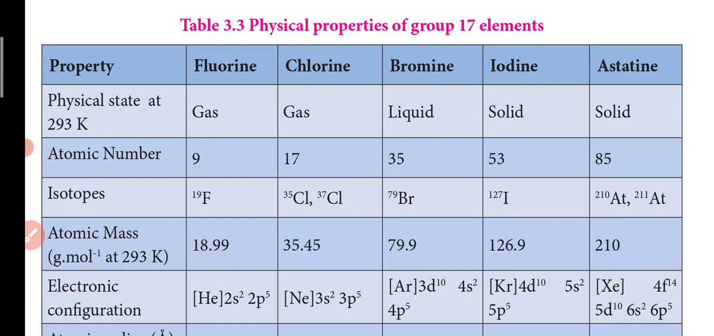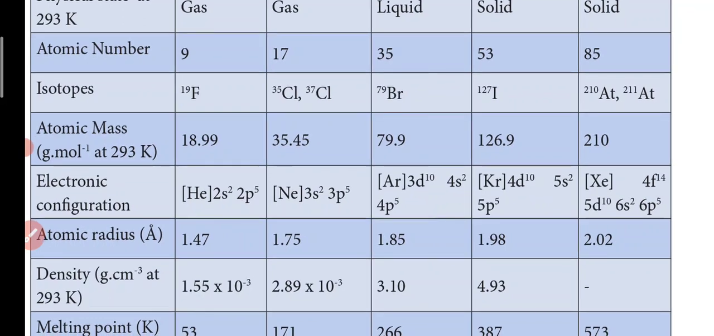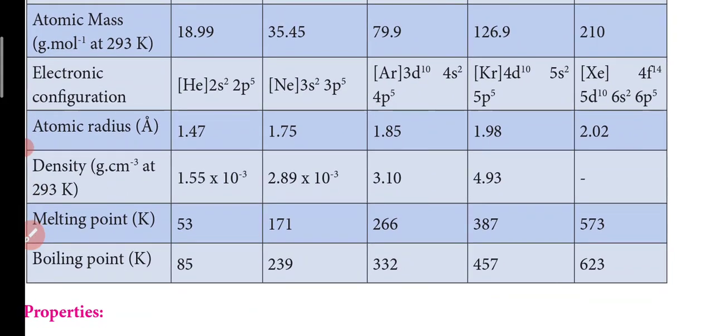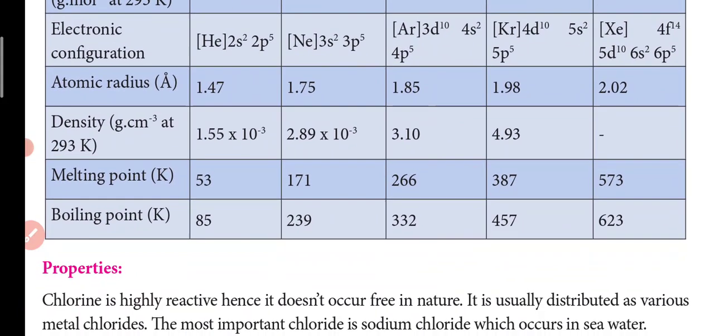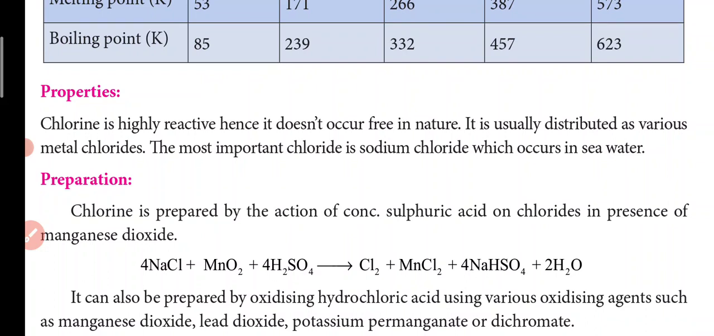Atomic number is increasing, that you know, and they all have their own isotopes. Their atomic masses are also increasing. For their electronic configurations, for the electronic configuration of any element, you have to write the noble gas configuration only. You cannot sit and write from the beginning. Atomic radius is also increasing. Density is again increasing. The density of astatine is not found so far, because it is present in a very minute quantity and is also highly radioactive, so they didn't calculate it. Melting point and boiling point are also increasing gradually.